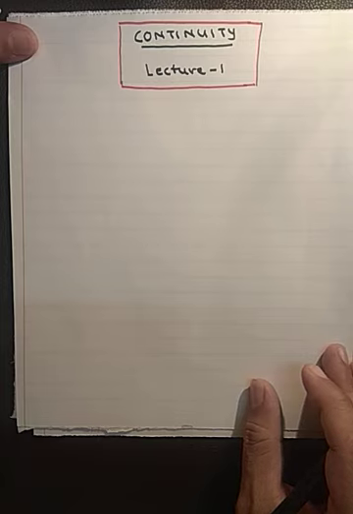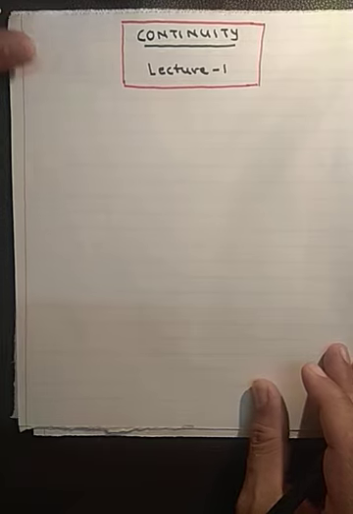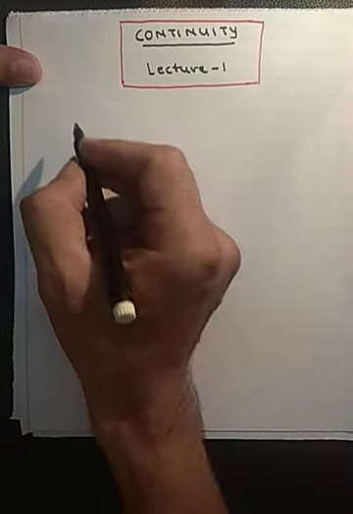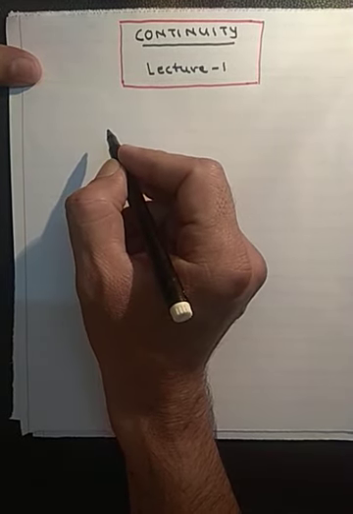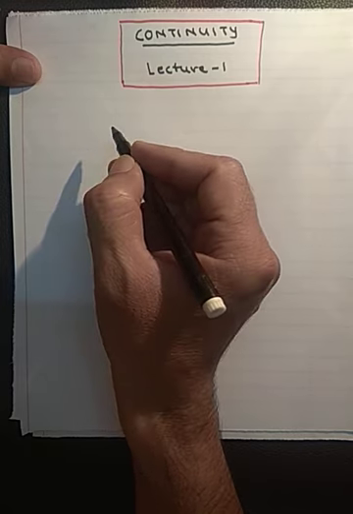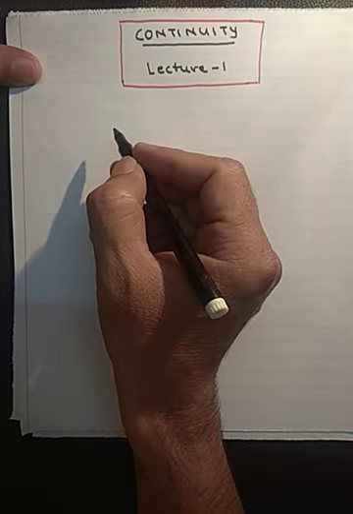See, when we draw a graph of the function in its domain, if we can draw the graph of the function without lifting the pen, then that function is a continuous function. Okay, so what is a continuous function? If we can draw the graph of the function without lifting the pen, then that function is a continuous function.